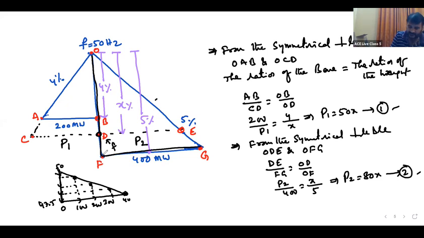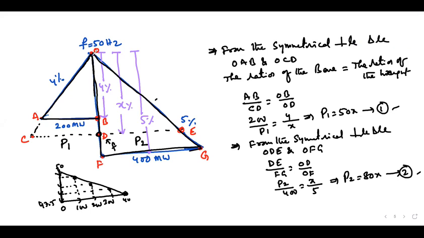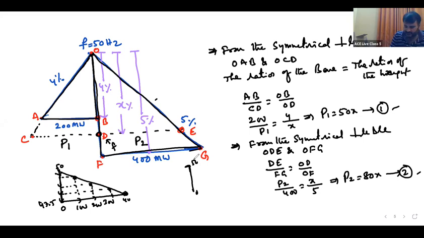For the other machine, I am taking the left side. Because the x-axis is power, this is zero load, this is 50.